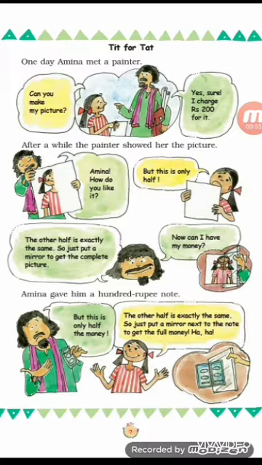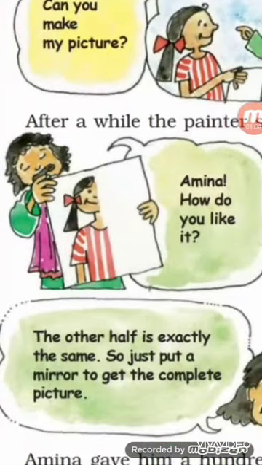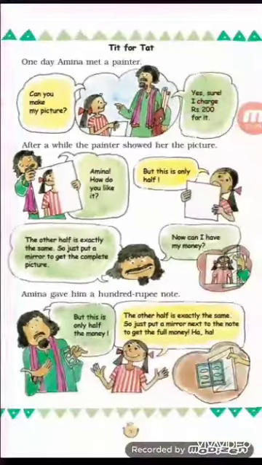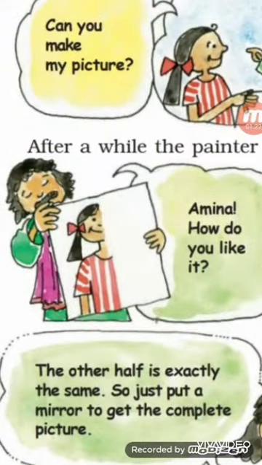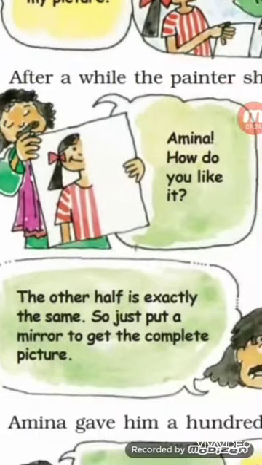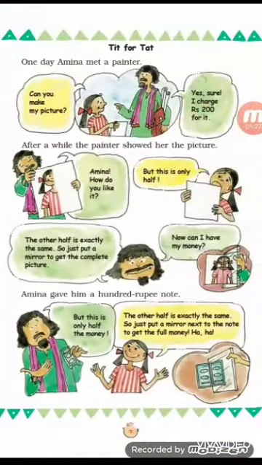After a while the painter showed the picture to Amina. But you can see, children, the painter painted only half the picture. You can see here, this is only half of the picture. So Amina said, why is this only half the picture? And you know what the painter said? The painter said, the other half is exactly the same. When you put a mirror on the other half side, your picture will be complete. Okay? So Amina also played a trick on the painter.